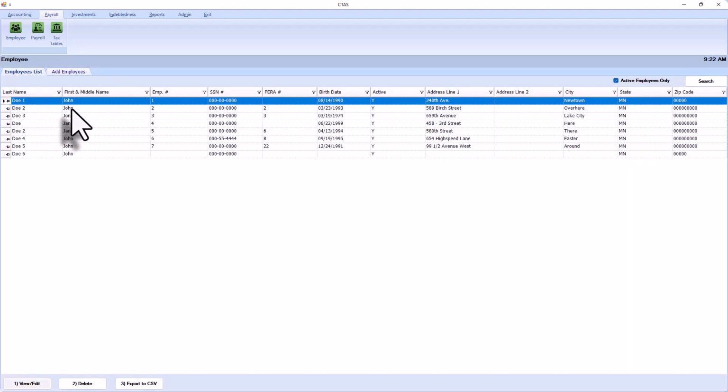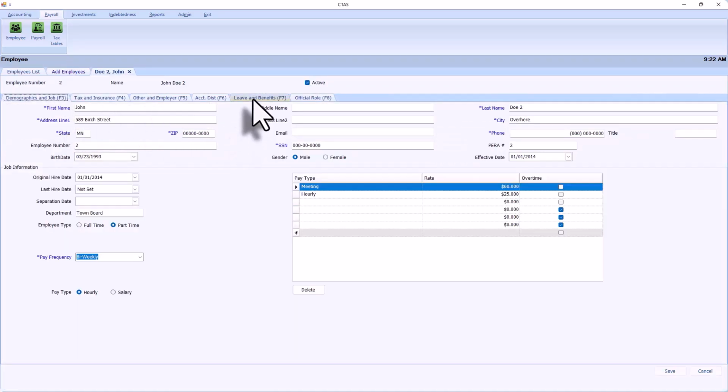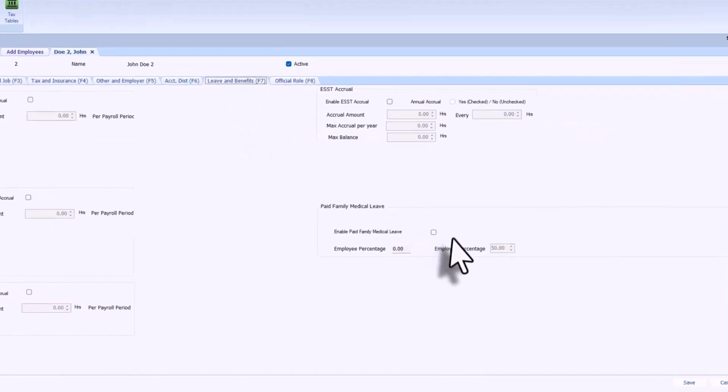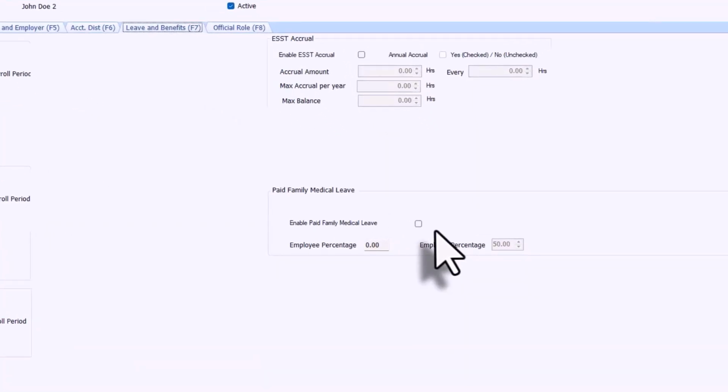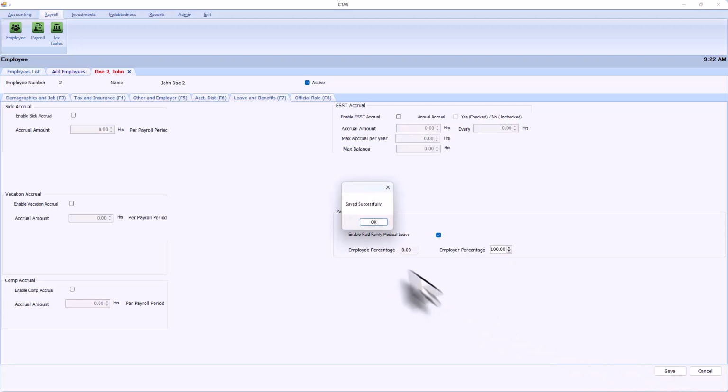We will now open up our second employee record. Go to the Leave tab again. Enable the Paid Family Medical Leave. And in this instance, we are going to have the employer pay 100% of the premium. I am using different percentages for the employer for two employees, so when a payroll is created, you can see how CTAS would calculate the different percentages.